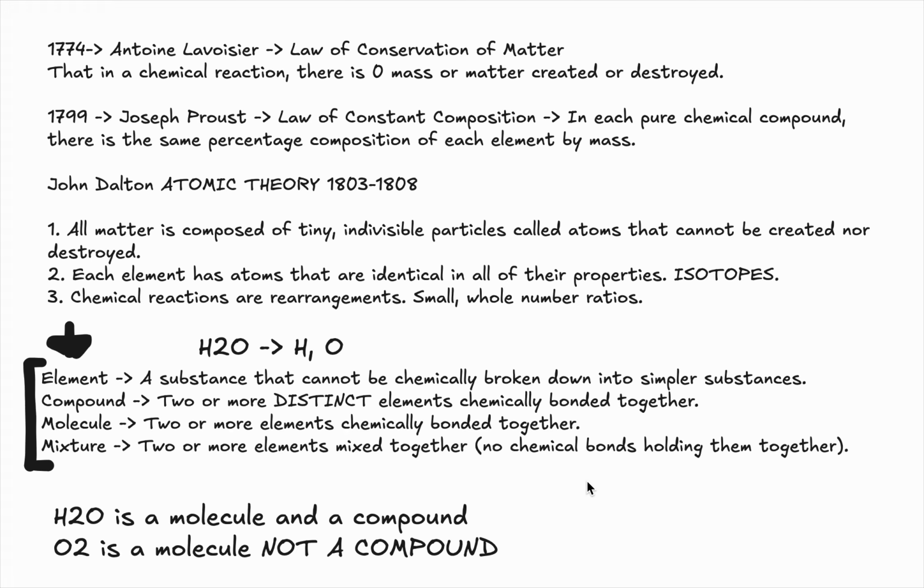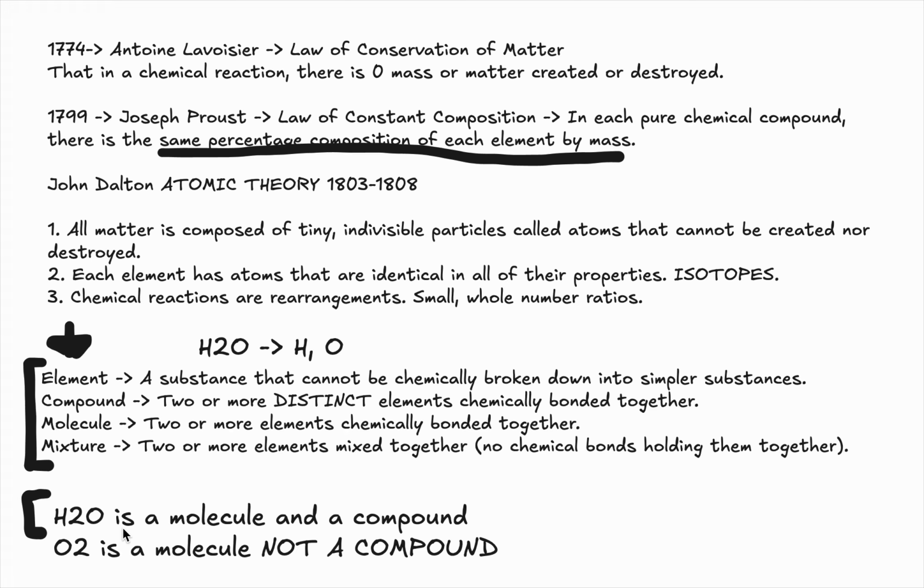of constant composition. He said, basically, in each pure chemical compound, there is the same percentage composition of each element by mass. So in each pure chemical compound, for example H2O, which is one of our compounds that we just learned about, right? It has the same percentage composition of each element by mass. So hydrogen will always have the same percentage of mass in H2O in every single pure